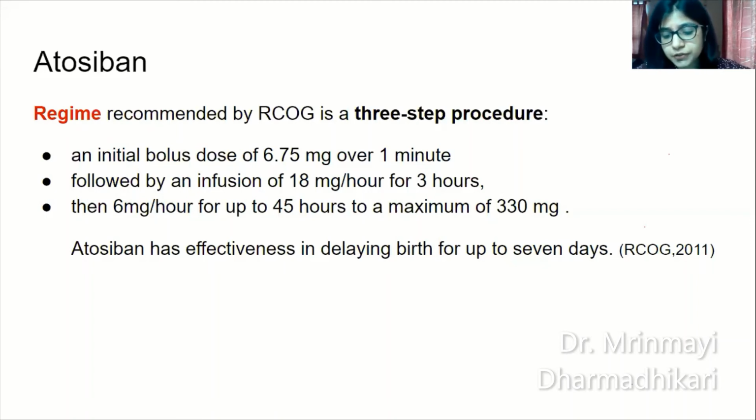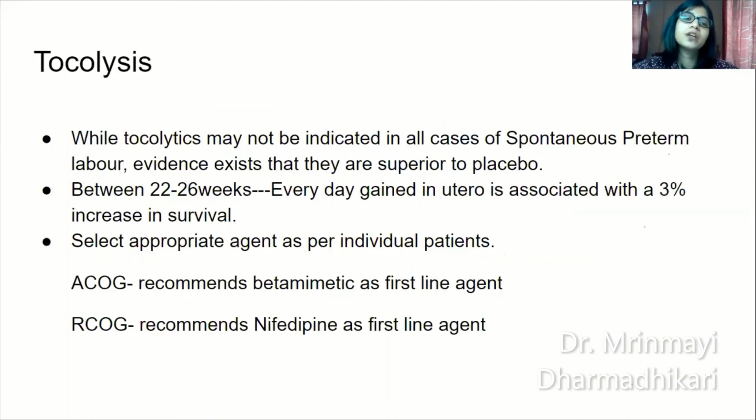So while tocolytics may not be indicated in all cases of spontaneous preterm labor, evidence exists that they are definitely superior to placebo. Okay, especially between 22 and 26 weeks of gestation, every day gained in utero is associated with a 3% increase in survival.